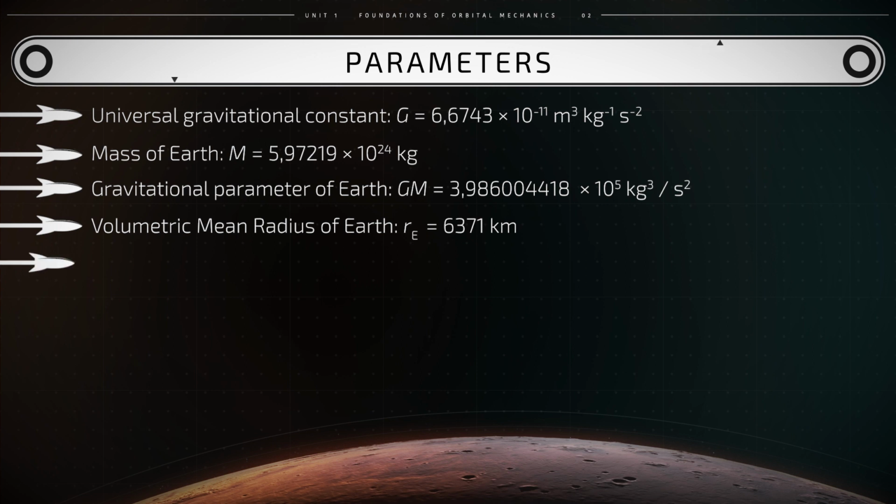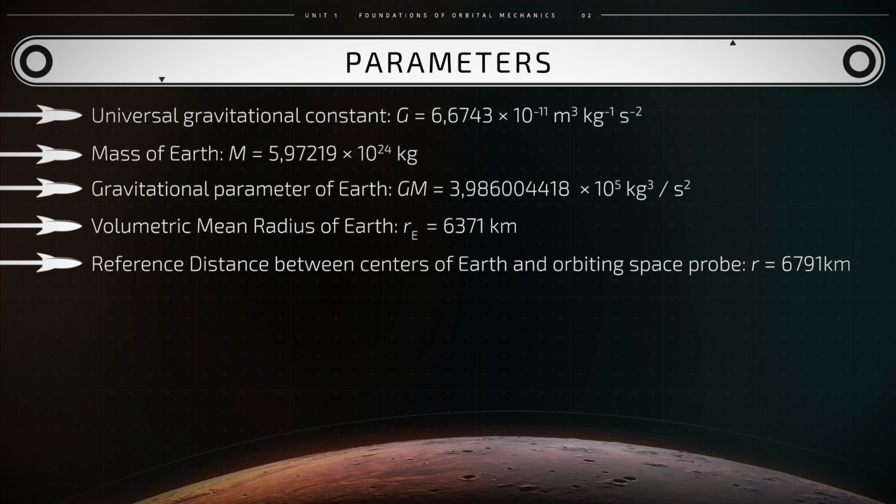It follows that the distance r between the center of Earth and the center of the space probe in this example equals 6,371 kilometers plus 420 kilometers, and that gives us 6,791 kilometers.